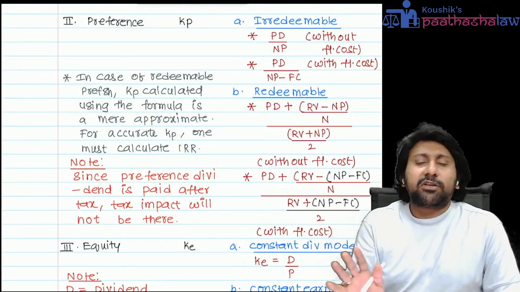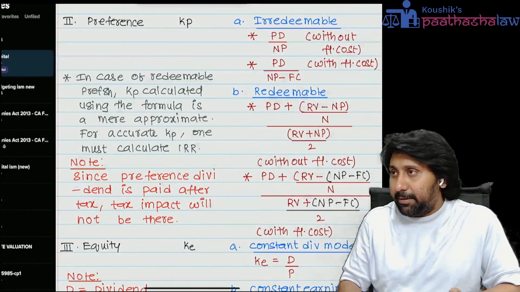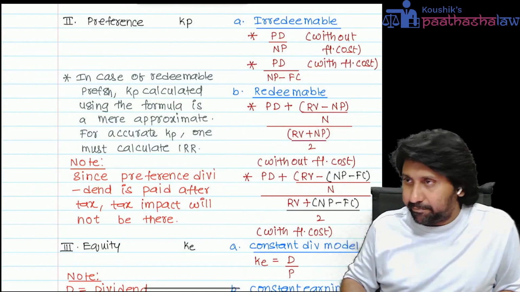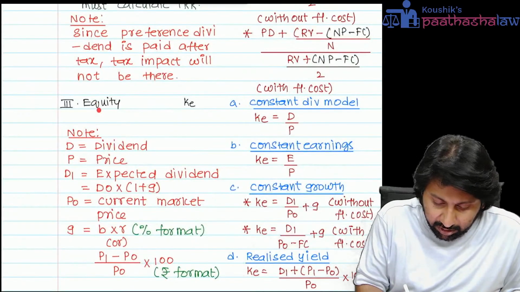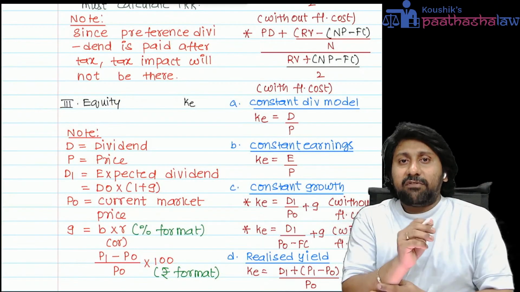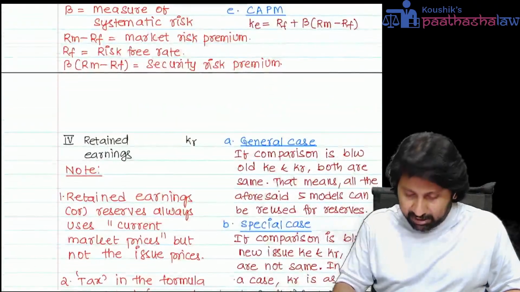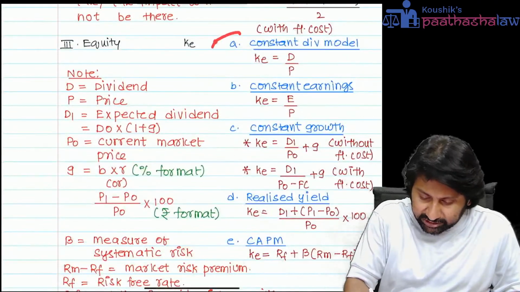The only difference between KD and KP is that tax will be there in KD, tax will not be there in KP. That's it. Remaining everything is same. Next, equity. Mark it very, very important for the exam. Whenever a question is given on equity, remember one point. There can be five different kinds of questions they can ask you in the exam.